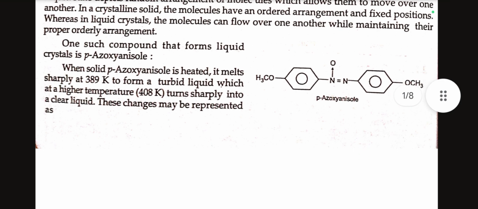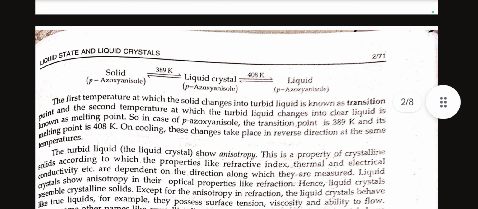One such compound that forms liquid crystals is p-azoxyanisole. When solid p-azoxyanisole is heated, it melts sharply at 389 Kelvin to form a turbid liquid, which at a higher temperature, 408 Kelvin, turns sharply into a clear liquid. These changes may be represented as: solid p-azoxyanisole when heated at 389 Kelvin gives liquid crystal, and then at 408 Kelvin it becomes a liquid.